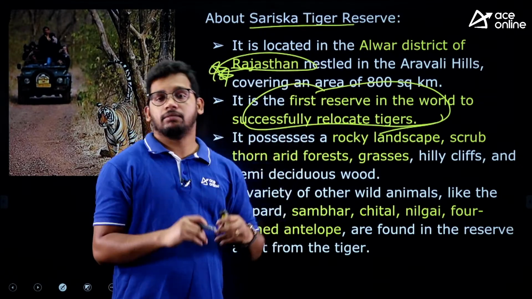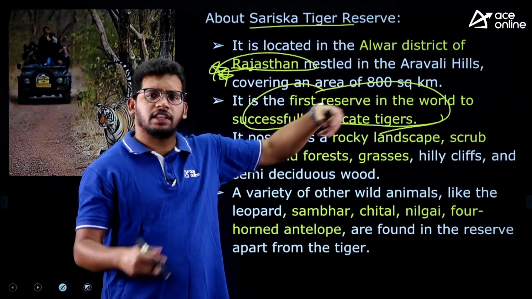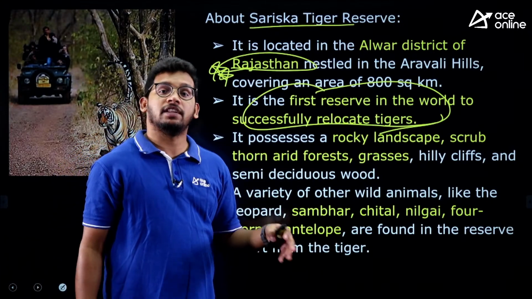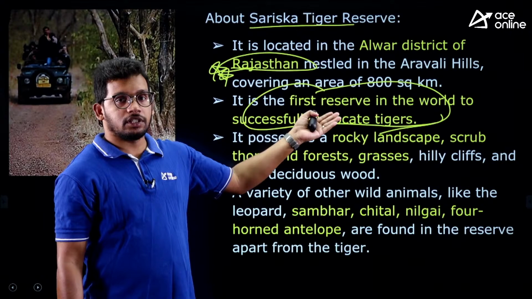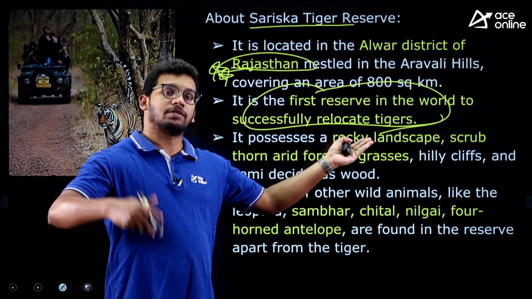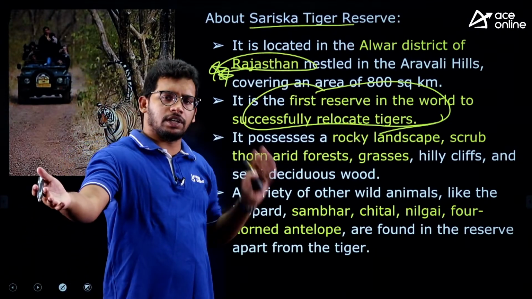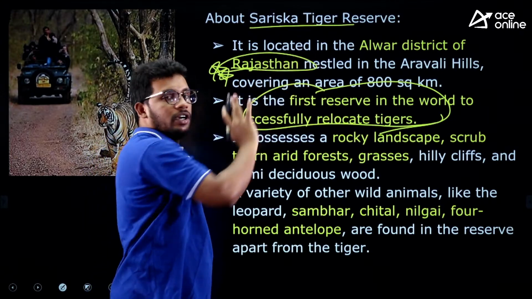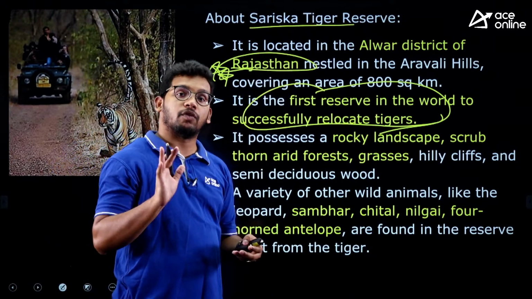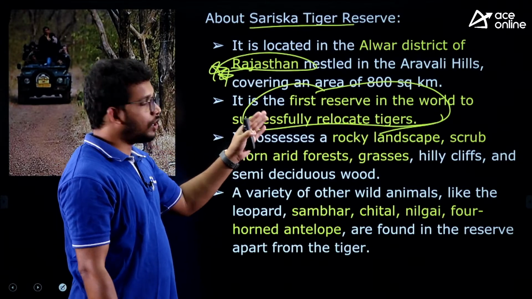Earlier, in the Sarsika Tiger Reserve region, the Rajas of the Rajputs of Rajasthan did a lot of hunting, so no tiger remained in the 1960s. So after launching this relocation program, tigers were collected from various regions and put in this Sarsika Tiger Reserve, and it was successful. Now Sarsika Tiger Reserve is one of the largest tiger reserves in India. So this is the first tiger reserve where relocation was successful.